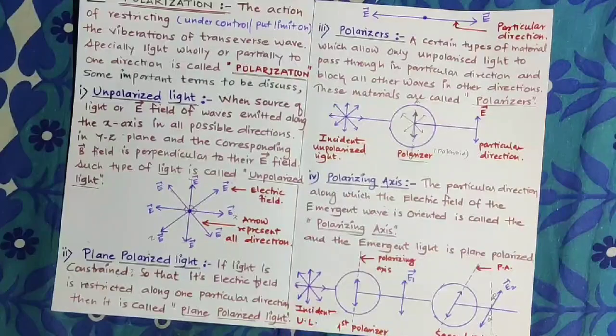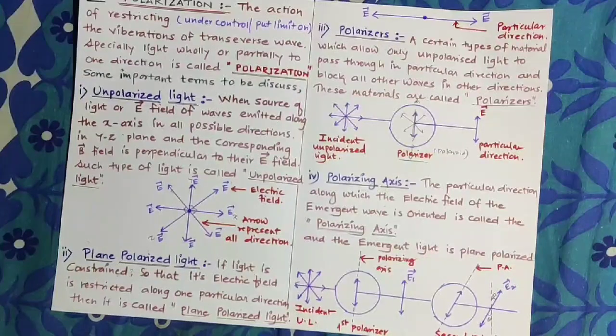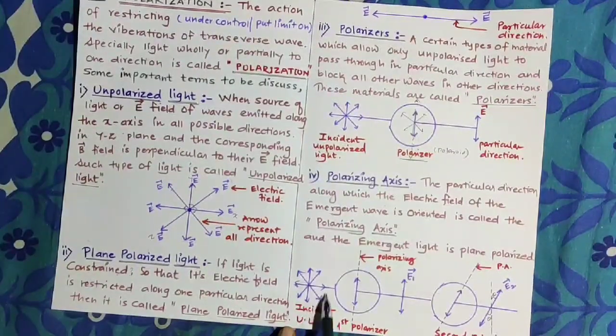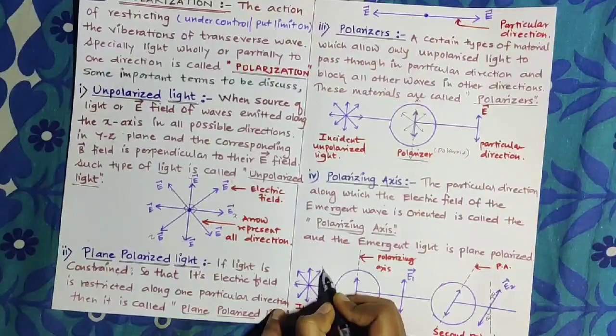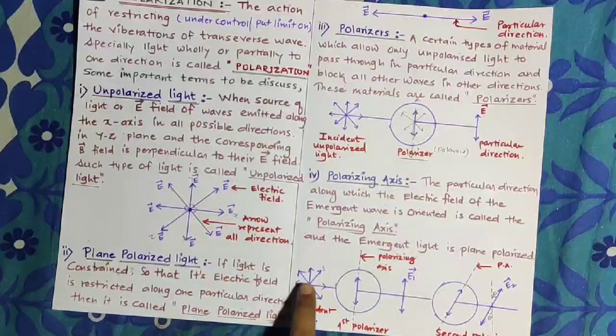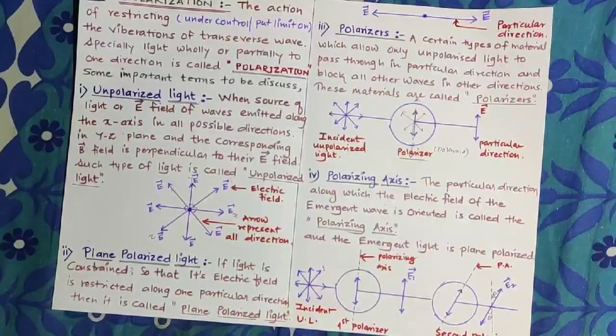Look at the diagram, which shows two polarizers, the first polarizer and the second polarizer. Suppose one single atom emits a wave along the x-axis, that means the wave travels along the x-axis, so that its electric field may be along the y-axis and its magnetic field may be along the z-axis.